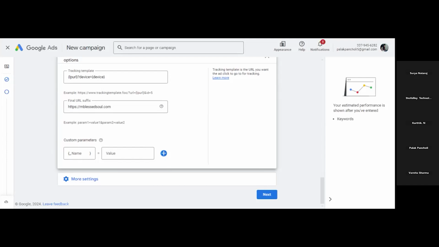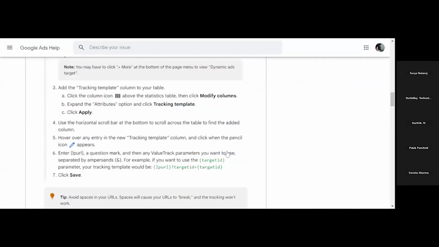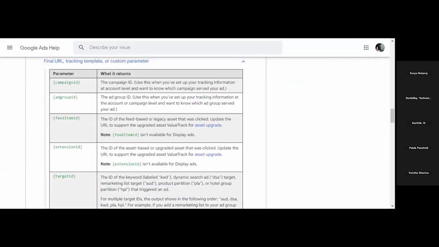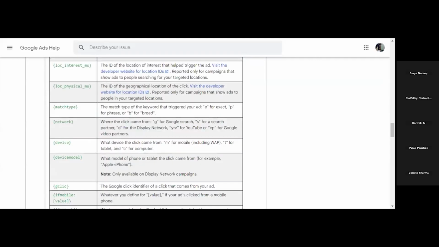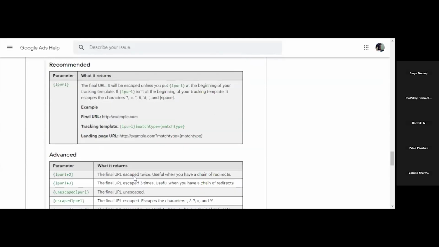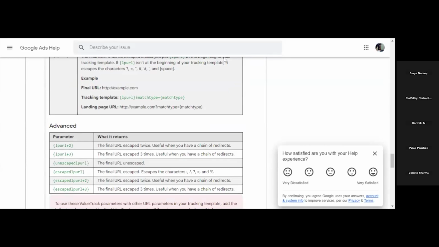See, this is the page where you get the tracking parameters. This is given in detail here, how to do this and how to apply this. If you want to target anything specific for a device, the explanation is given, and how to write this. This is the example, right? If you want to track the match type, you can write match type here. Just this value and this value you need to change. Other things will be the same. Clear? Tracking parameters are clear, everyone?